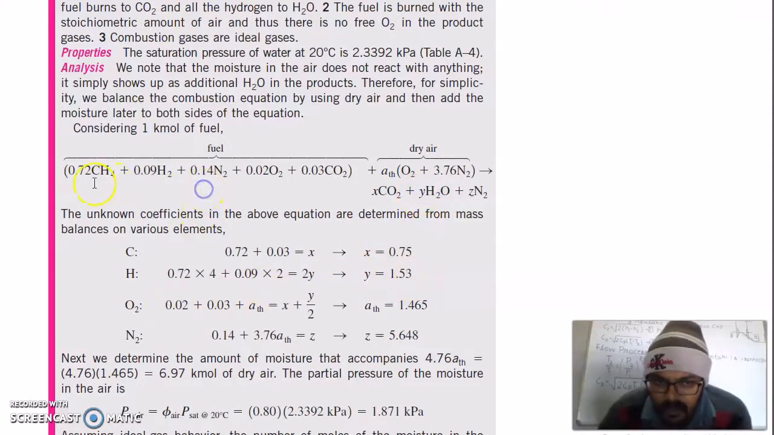Then oxygen, here oxygen is 0.02, here is 0.03, and here it is A theoretical plus X, or plus A theoretical is equal to X plus Y by 2. So when you solve it, you will get X and Y we had already calculated. A theoretical is equal to 1.465. So here oxygen molecules required is 1.465. Then again balance for nitrogen, which is 0.14. Then 3.76 A theoretical is equal to this value Z. So this is your nitrogen.